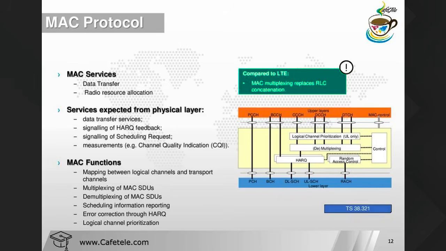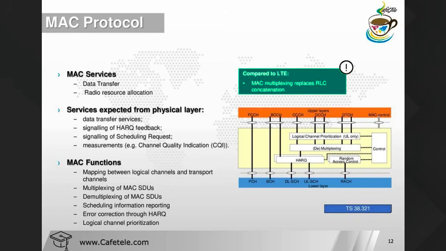So MAC function: mapping between logical channel and the transport channel, multiplexing of the MAC SDU, then we have the demultiplexing of the MAC SDU. Okay, then we have scheduling information reporting.